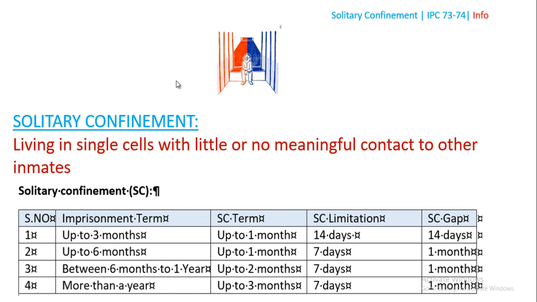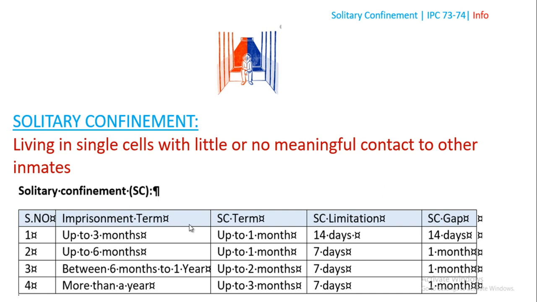So solitary confinement has limitations. It cannot be given for more than 3 months, irrespective of the term, but there are certain calculations, scales and measurements. This table represents that. If the imprisonment term is 3 months, then solitary confinement is up to 1 month.